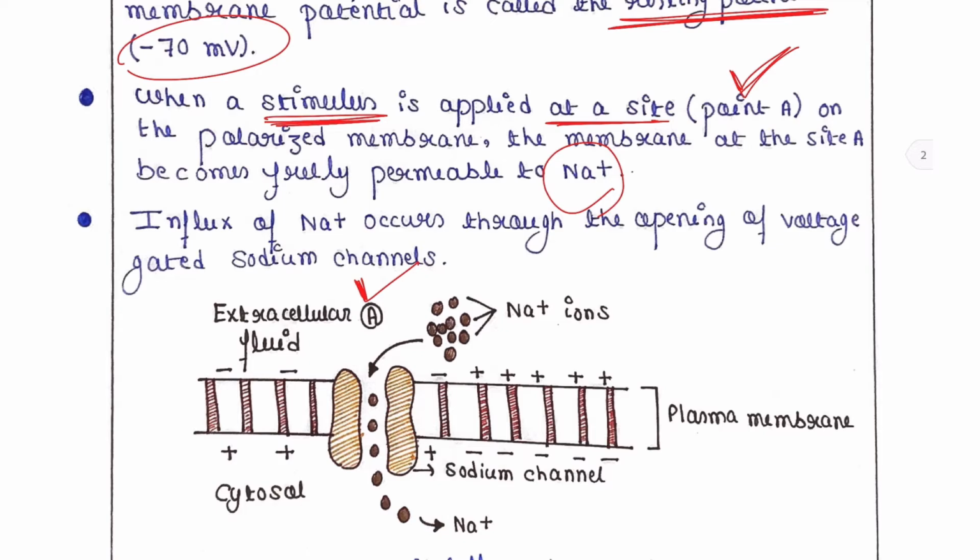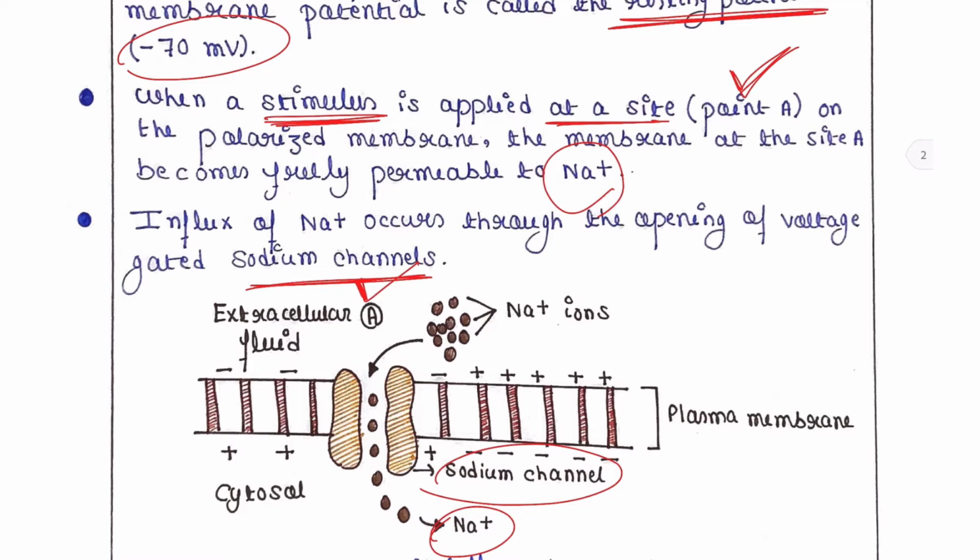The influx of sodium occurs through the opening of voltage gated sodium channels. So this is the sodium channel. Here you can see that when the stimulus is applied, these voltage gated sodium channels open, and sodium ions from the extracellular fluid will enter into the cell cytoplasm.